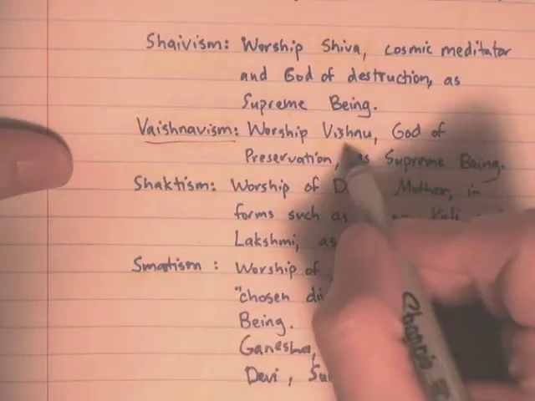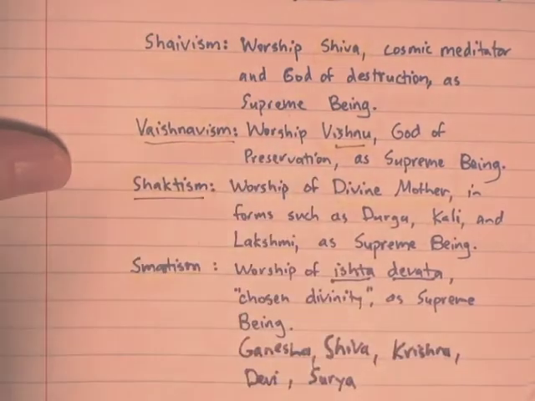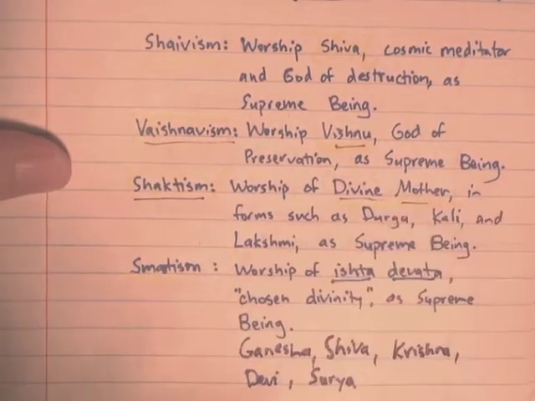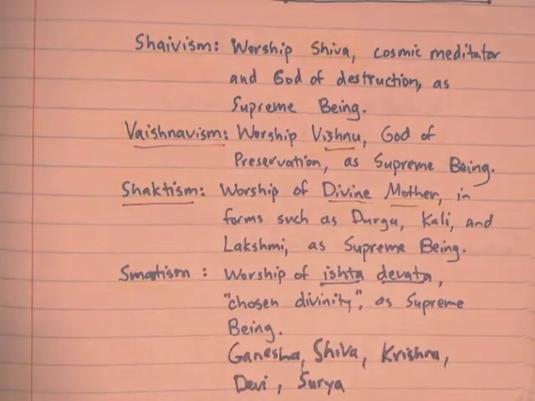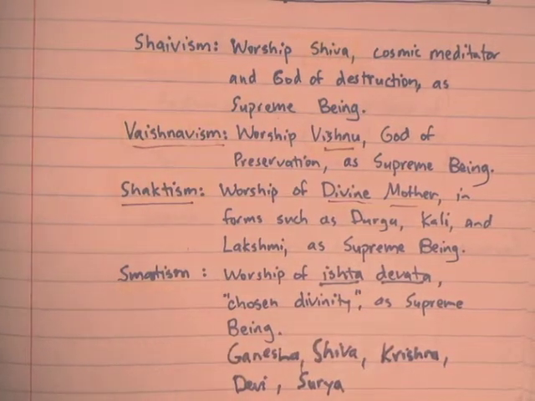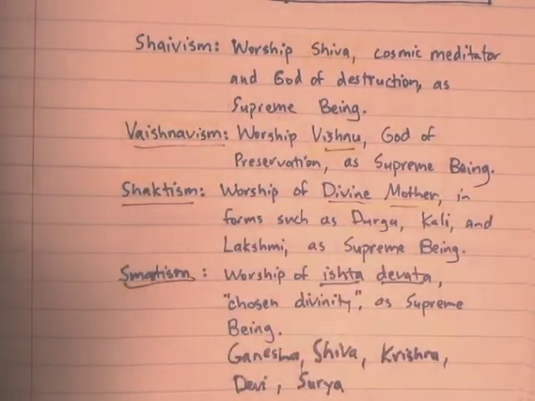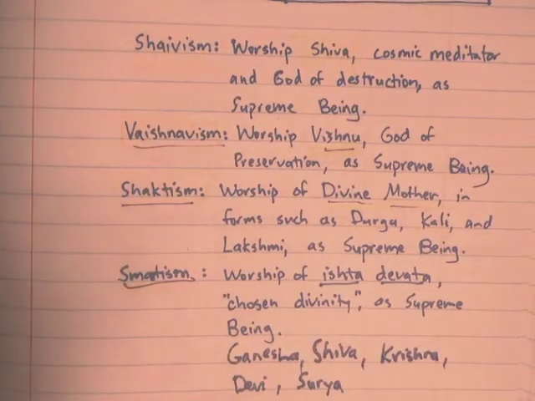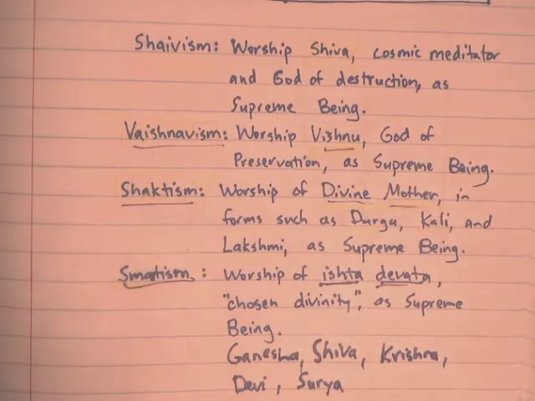Shakti Hindus worship the Divine Mother in her forms, such as Durga, Kali, or Lakshmi, as the supreme being. So this is Hindu goddess worship, and they believe that the goddess is the supreme being. Going down to Smartism, Smarta Hindus worship an Ishta Devata, the chosen divinity, as the supreme being. And they also worship 5 principal deities: Ganesha, Shiva, Krishna, Devi, and Surya, the sun.